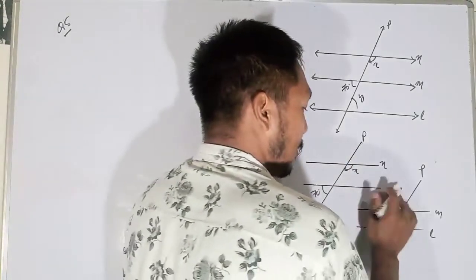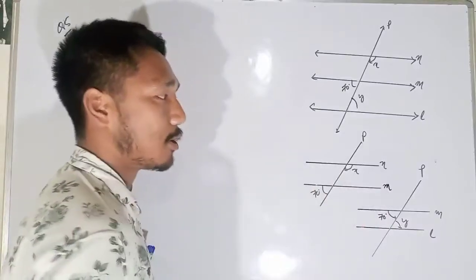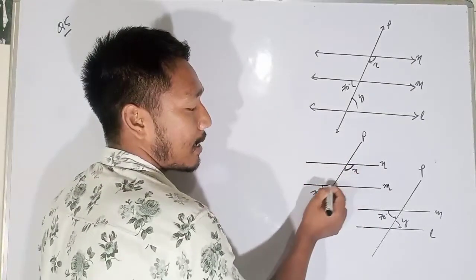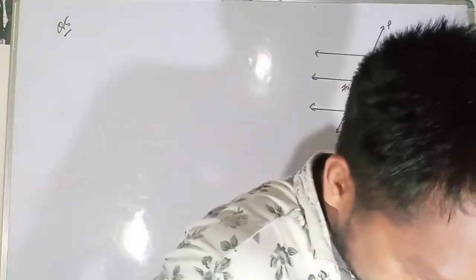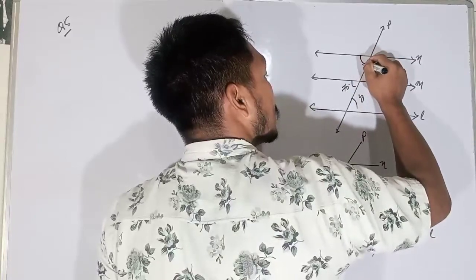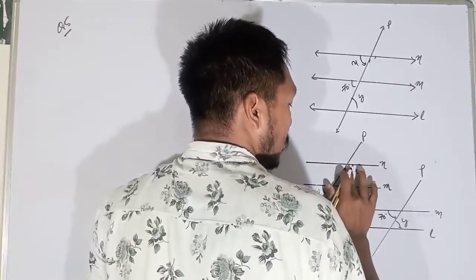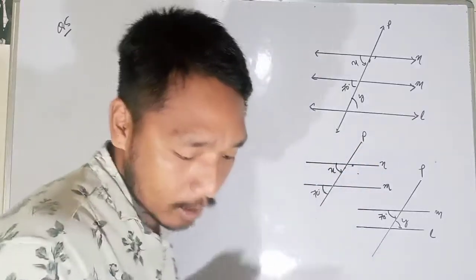The first figure, sorry, this is N and M. Okay, so N and M are parallel to each other, and these angles we don't know, right? You are asked to find this one angle, this is X, like this. So you are asked to find the value of X, right?